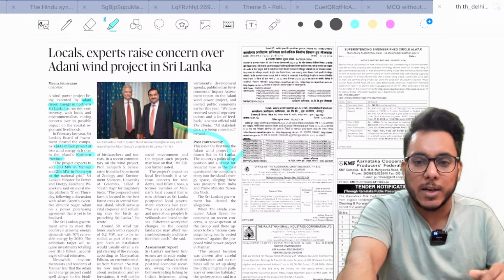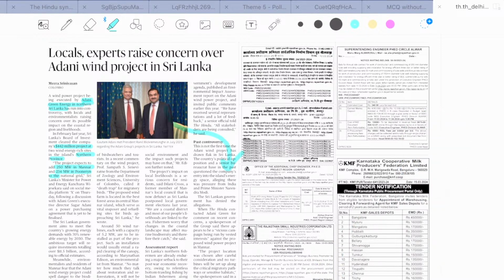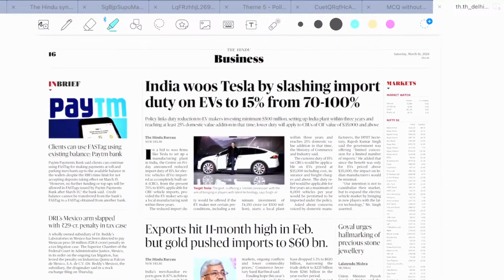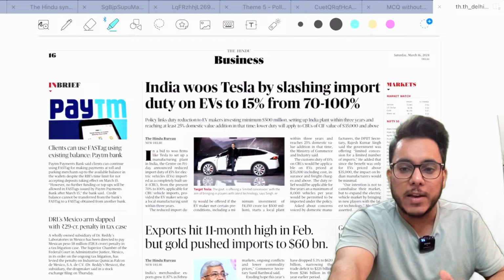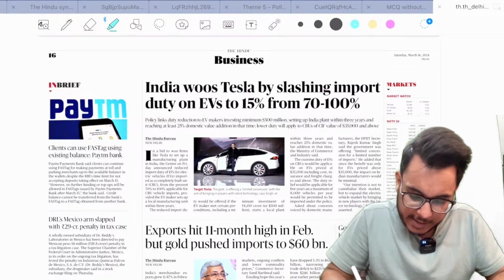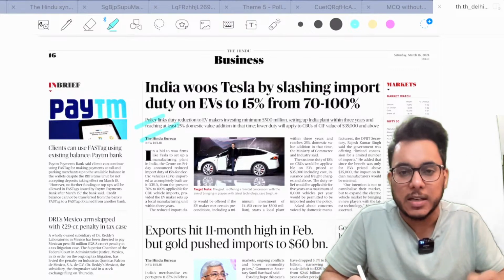Now moving on in this particular direction. Now further moving on. Here we have this particular article: India woos Tesla by slashing import duty on EVs.